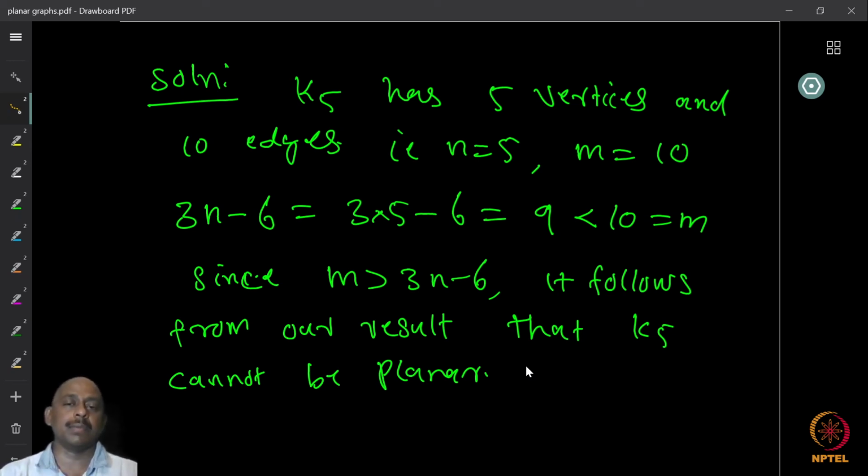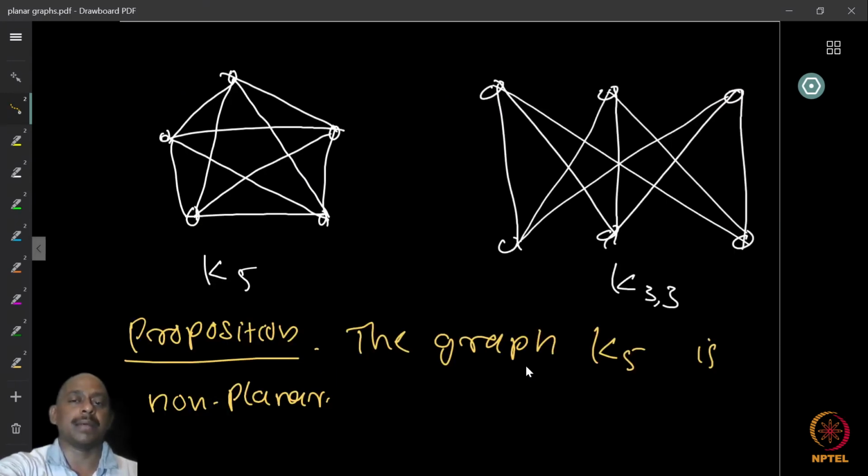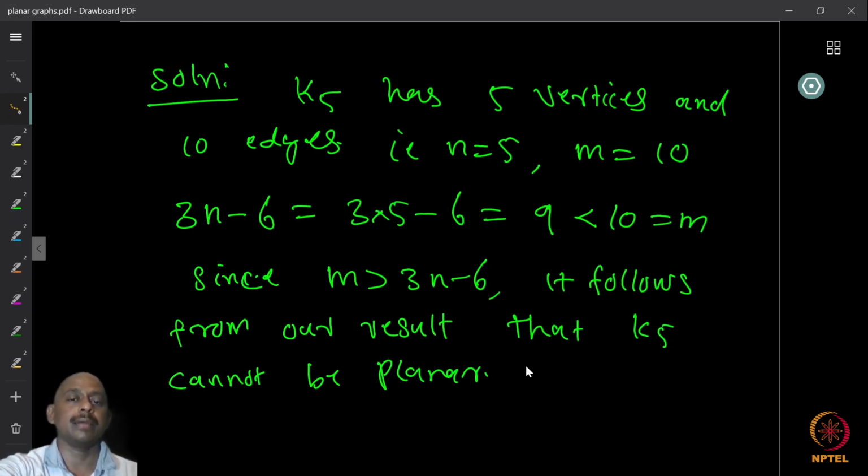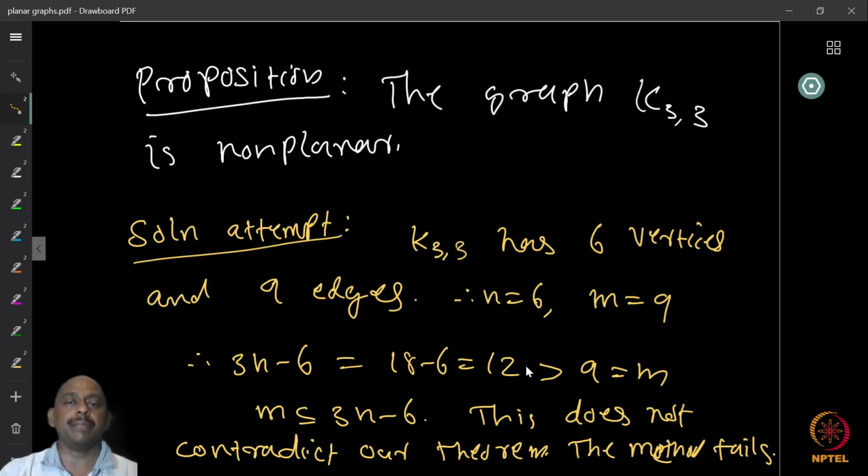Using Euler identity, we are able to prove this number of edges bound. So the graph is immediately not planar. K5 is not planar. Now let's try to apply the same for K33. The graph K33 is not planar, so let us try to use the same idea.